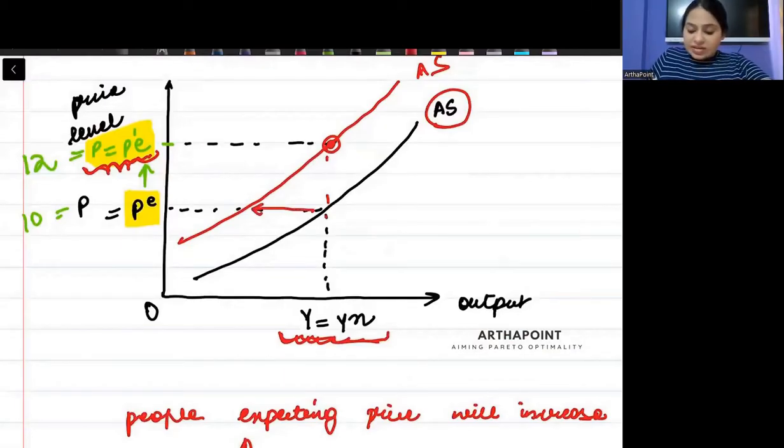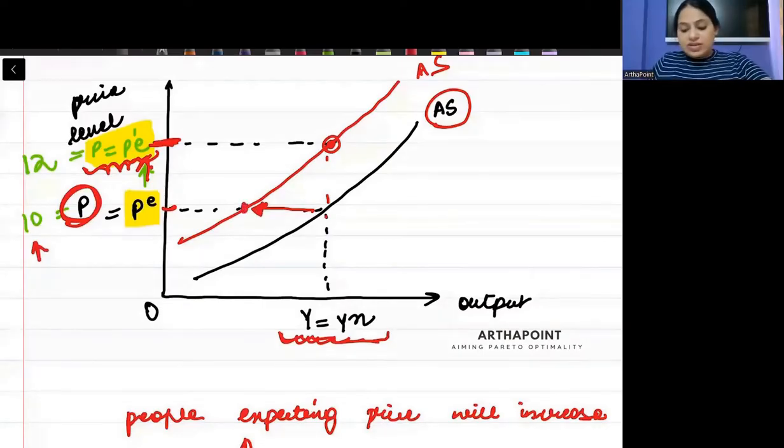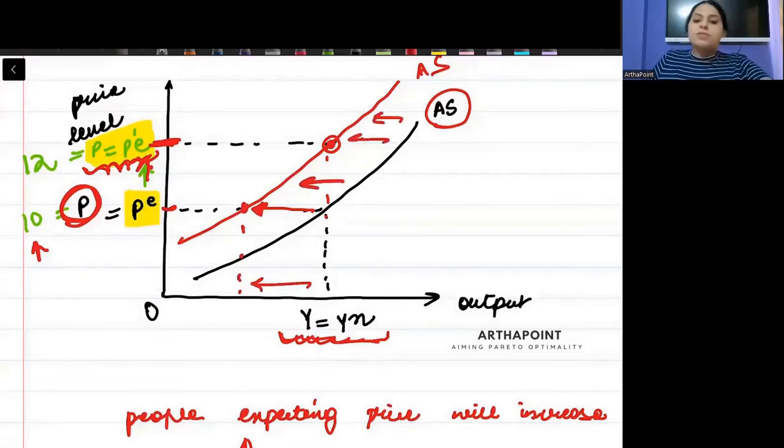Right? If the price does not change, when expectations change, expectation तो बढ़ गई है लोगों की. They expect price यहाँ होना चाहिए. अगर actual price 10 पे ही रह गया, so people will get unemployed, people will lose their jobs, they will not want to work. When they will not work, then beta employment will decrease, output will decrease, and output will start to fall. So the AS curve will shift backwards. Is this clear? Right? Everyone is okay with it?